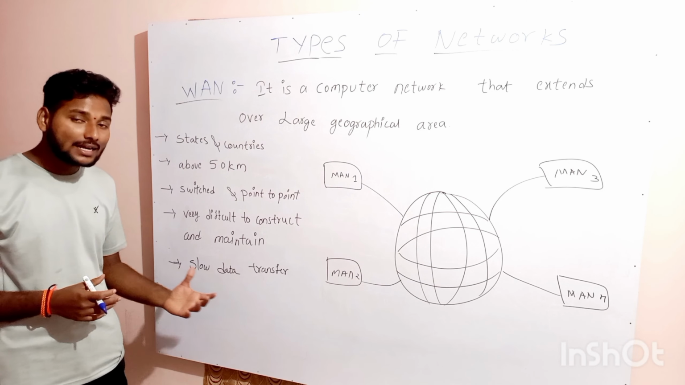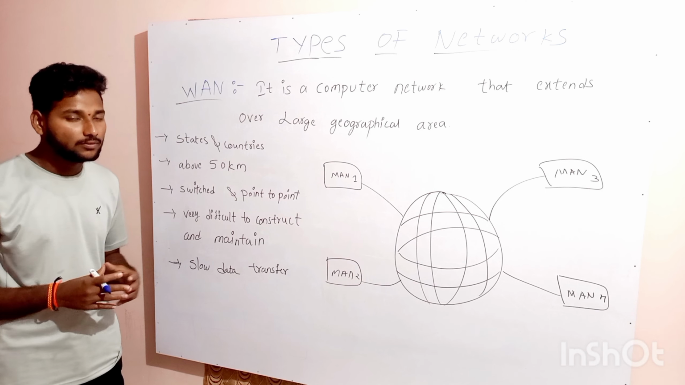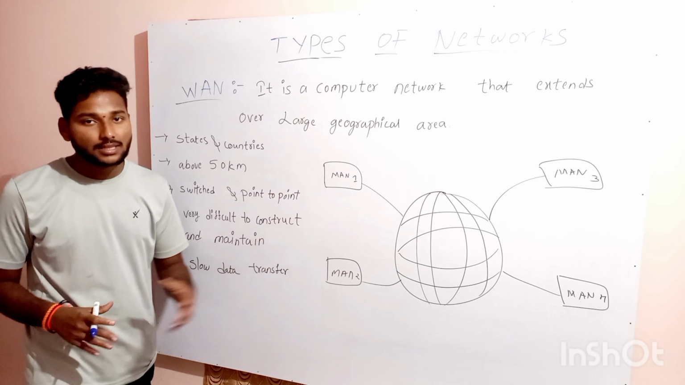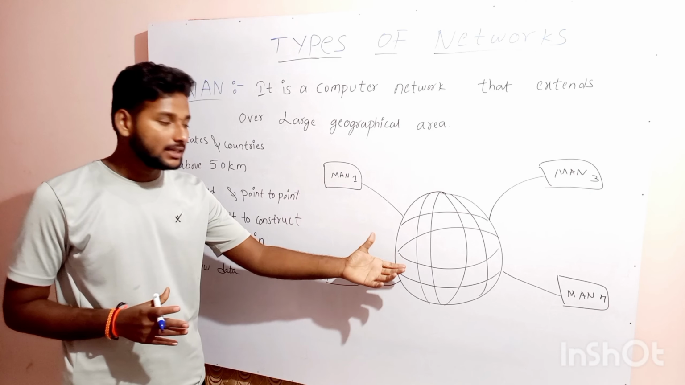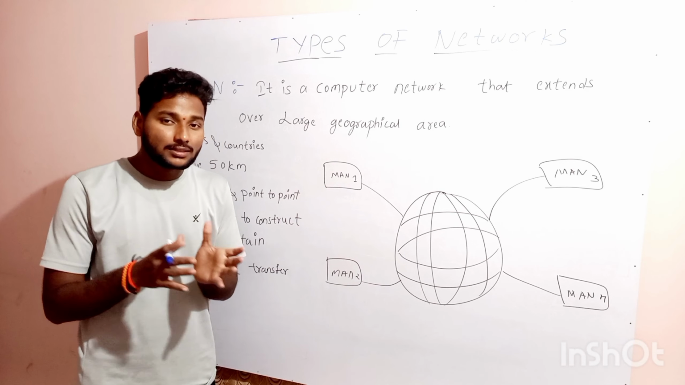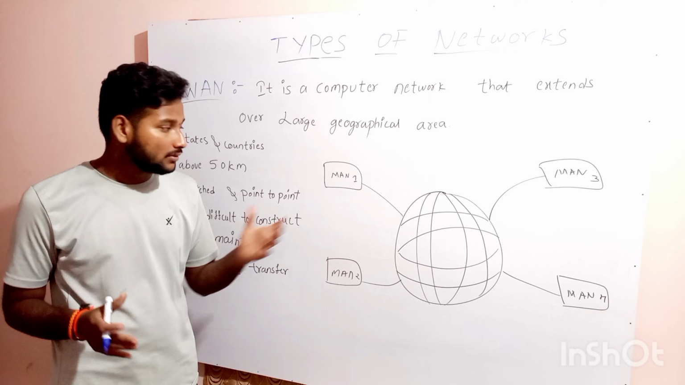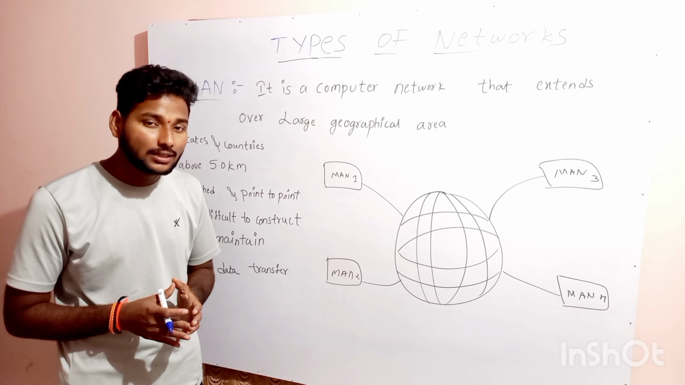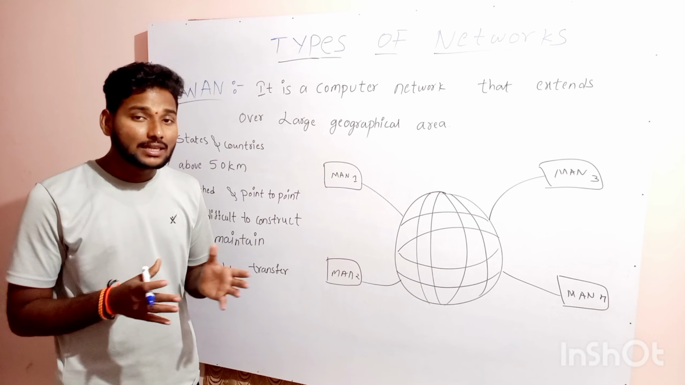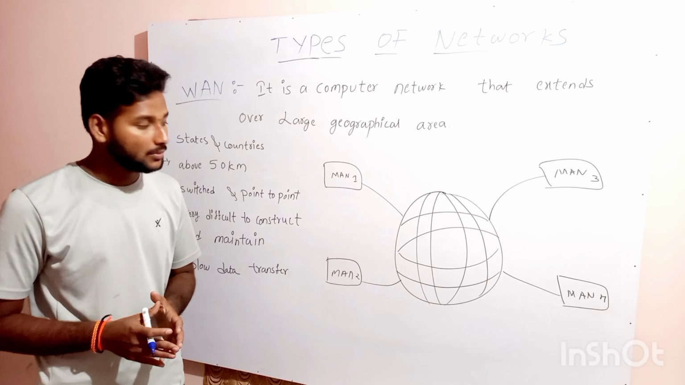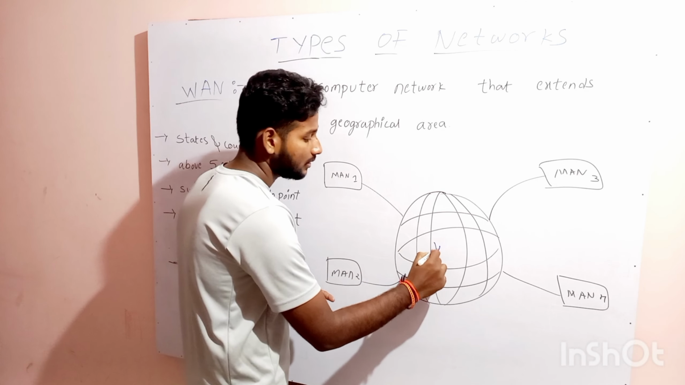Okay, the data rate is very slow in a wide area network. This is the diagrammatic representation of the wide area network. The wide area network is connected to separate metropolitan area networks. These metropolitan area networks are connected to local area networks. By this, the internet cycle is formed. Okay, this is the diagram for the WAN.